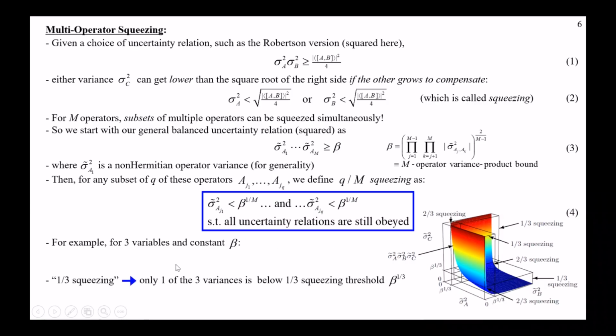Okay, so one-third squeezing means only one of the three variances is below that threshold, and two-thirds squeezing means that two of the three variances are below the threshold. Now, all three of them can't simultaneously be below the threshold. So this little cube here is like a cube of impossibility. All right, so all of this really is starting to look like the two-operator version, and it's a very, very natural extension of the whole idea.